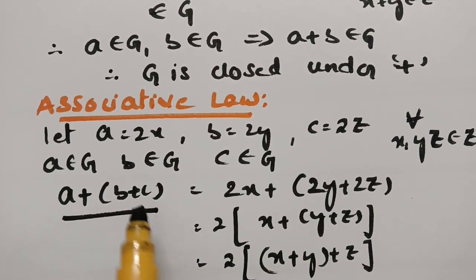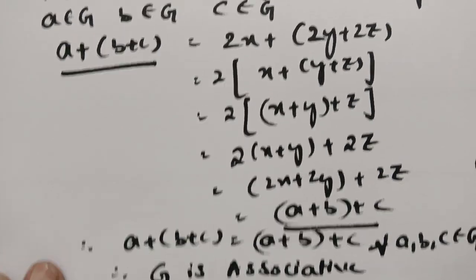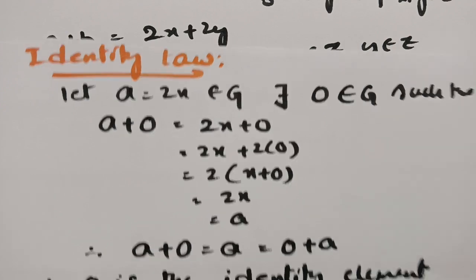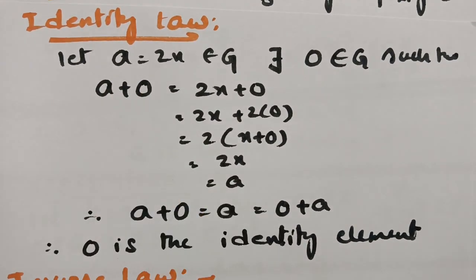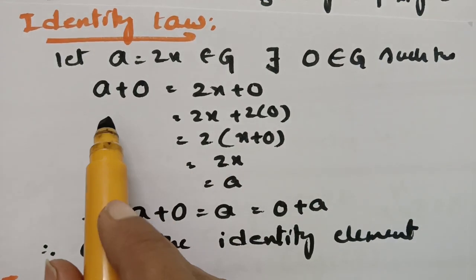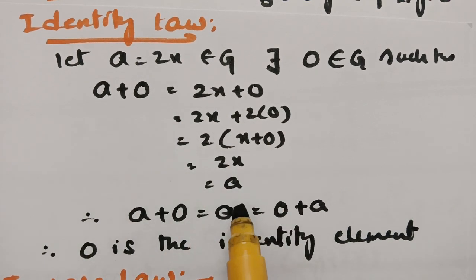Coming to the associative law, a, b, c are taken from the set G, and I started from a plus b plus c, and I have shown that it is associative. So here G is associative. And the next one is the identity law. In order to show the identity law, I have taken a equal to 2x, which belongs to G. Then there exists 0 belonging to G such that I have to show a plus 0 is again equal to a. That is 2x plus 0, which is equal to a.